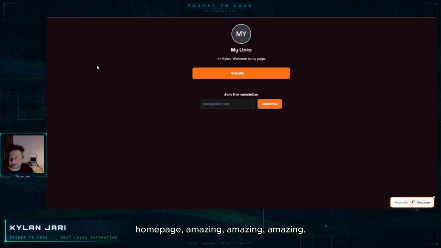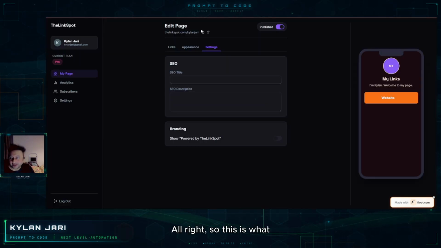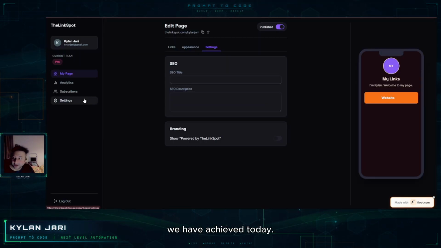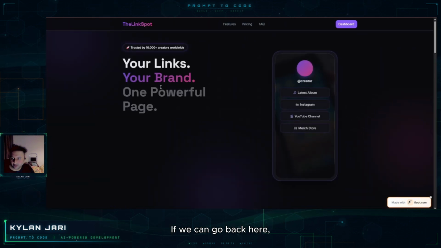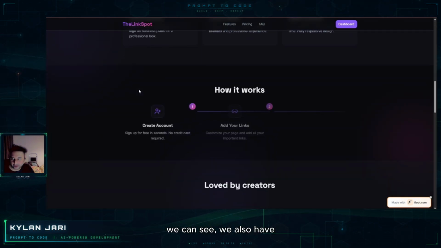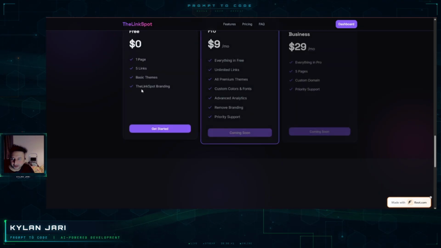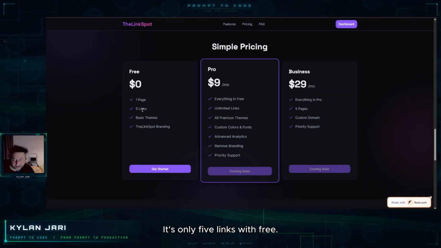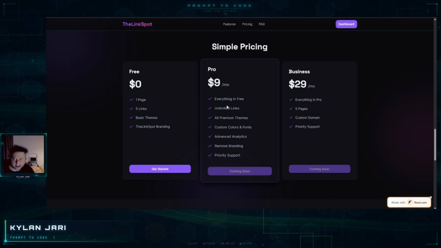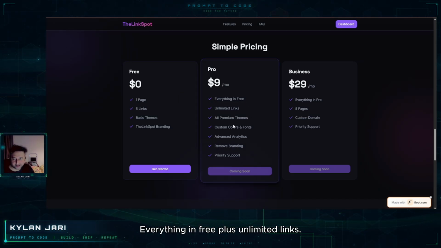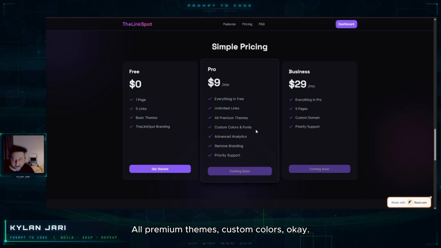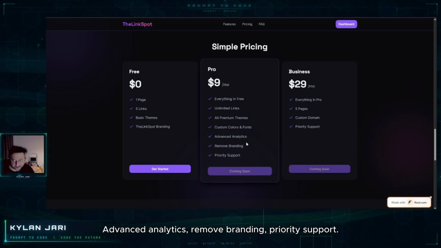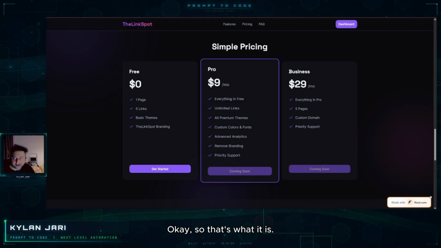amazing. All right, so this is what we have achieved today. What else do we have? If we go back here, we can see we also have unlimited links. It's only 5 links with free. Everything in free plus unlimited links, all premium themes, custom colors, advanced analytics, remove branding, priority support. So that's what it is.